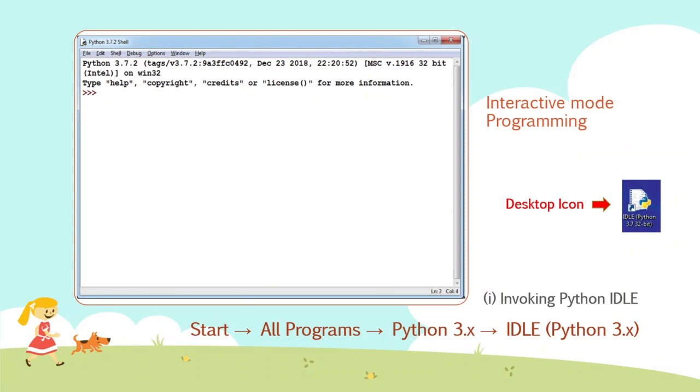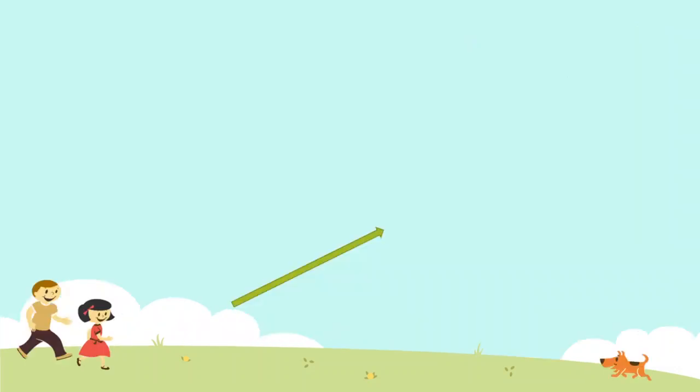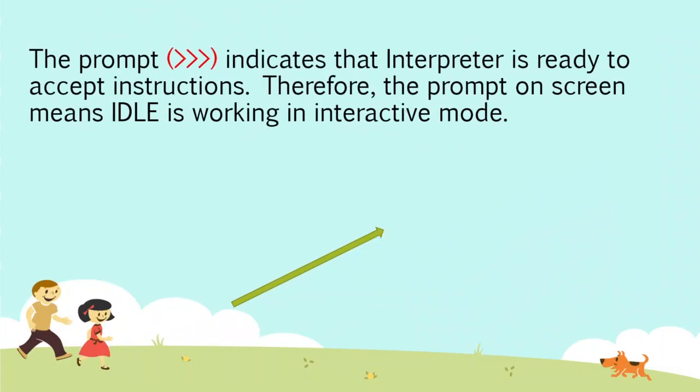Now you can see the IDLE screen here. On this screen, you can type the programs, execute them and get the result. The prompt indicates that the interpreter is ready to accept instructions.